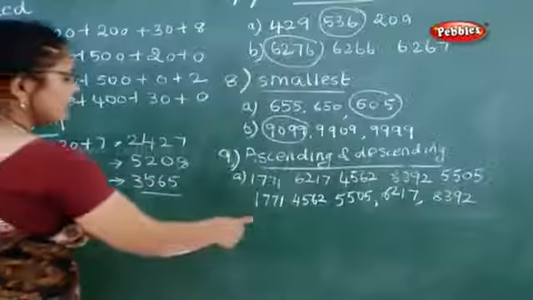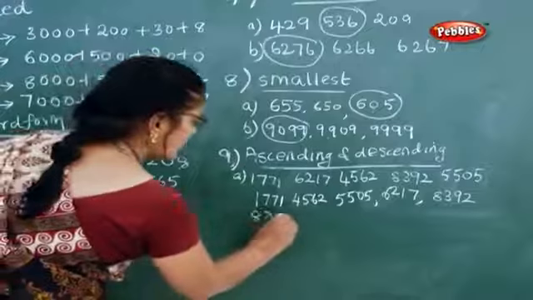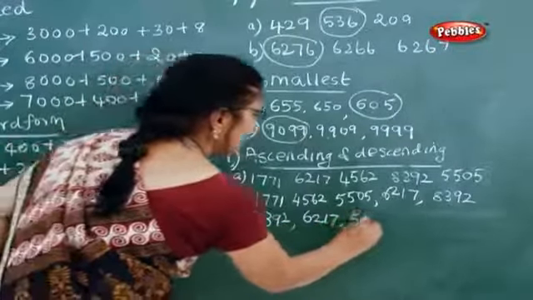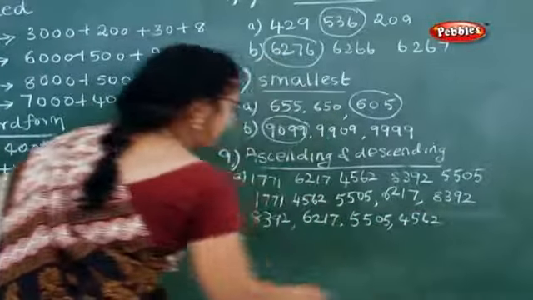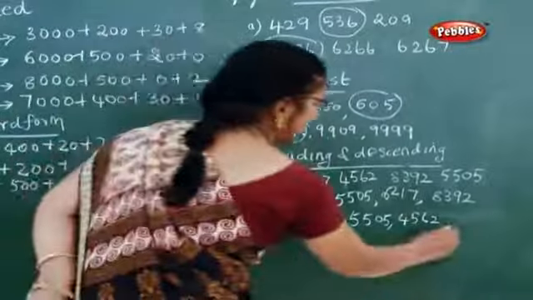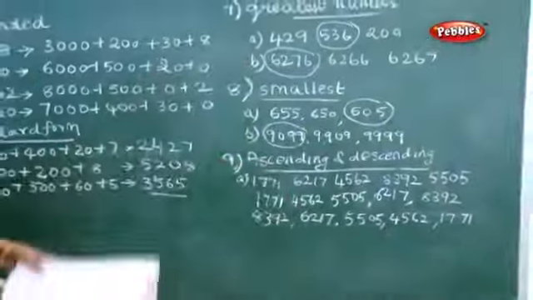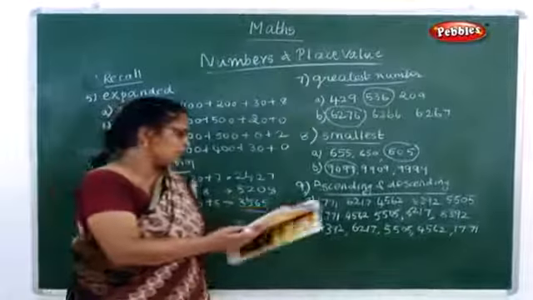See next, now what you have to do? You have to do in descending order. How will you do this in descending order? 8392, 6217, 5505, 4562. That is, you will start from the biggest number to the smallest number. And the last one is 1771. So this is how you have to arrange the numbers in ascending and descending order.